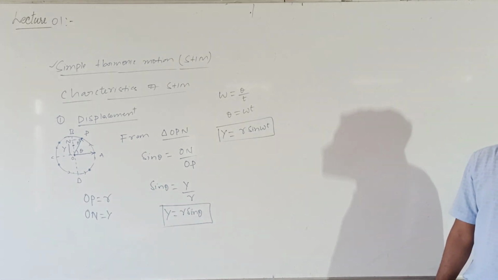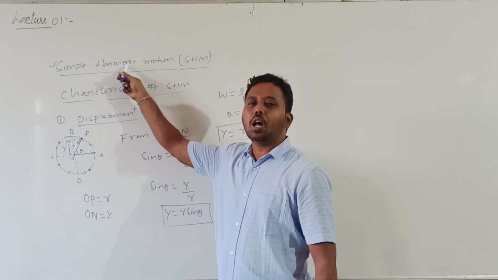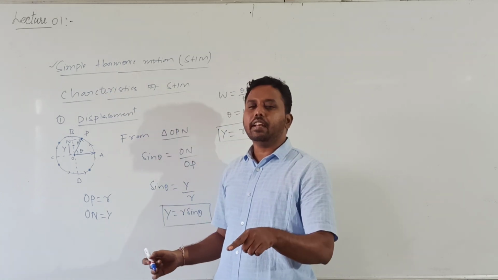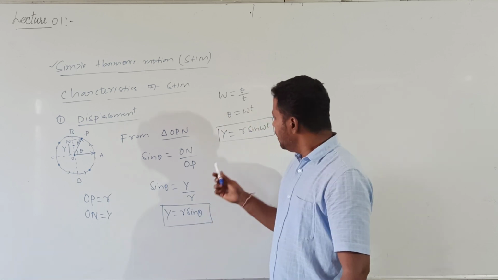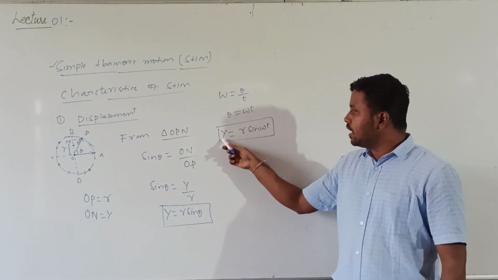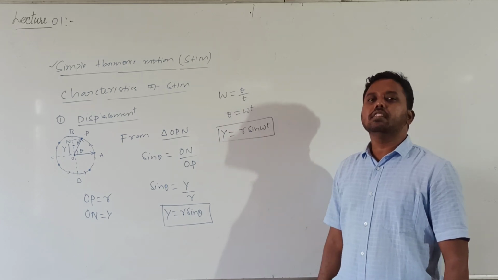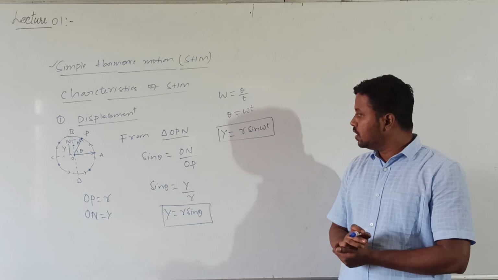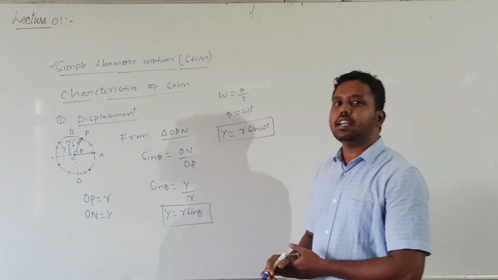Harmonic means oscillatory, and it should be represented by a harmonic function. Here displacement is a sine function, so no doubt the motion is simple harmonic. So y is equal to r sin omega t.